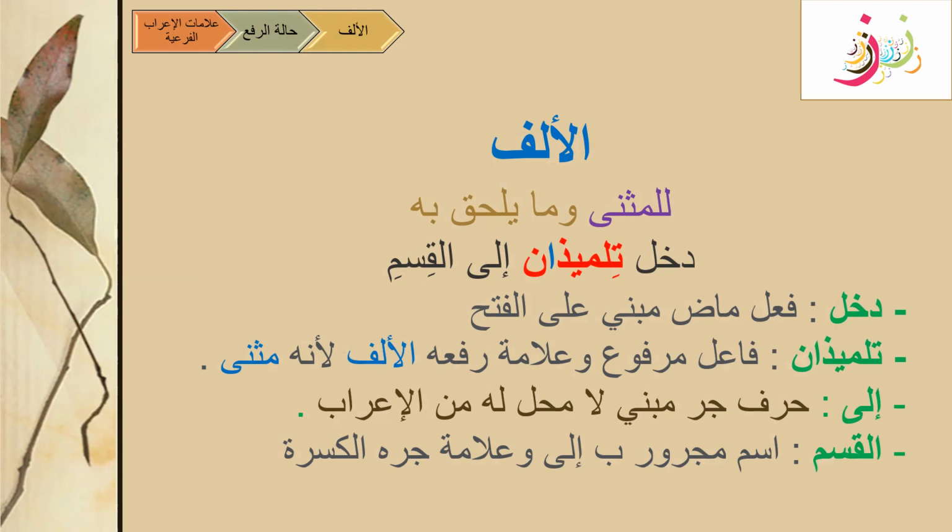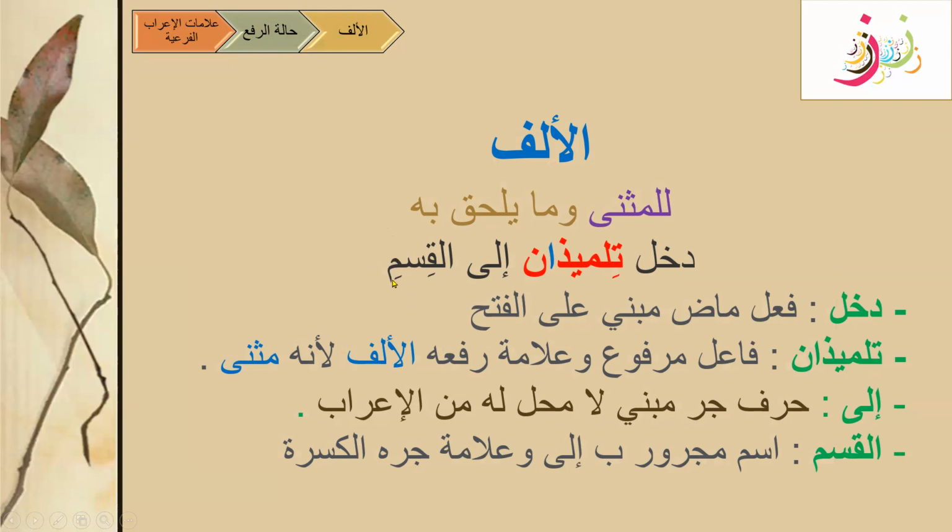What about Qism? Qism, we know that it is preceded by harf of jar, so it will be Ism Majroor. What is the reason? Bi ila, because it is with ila, wa alamati jarrihi al kasra. All the Majroor states are represented by kasra, and we know that this is the default or the real i'rab.